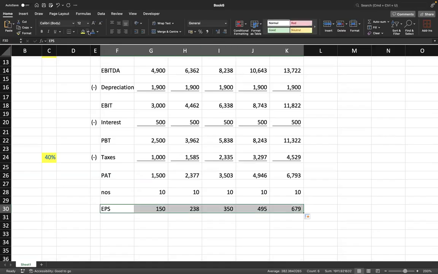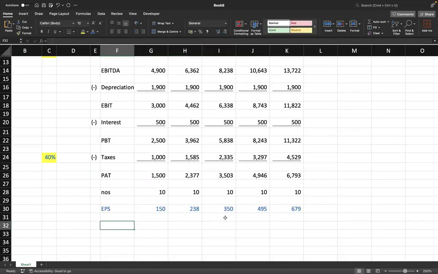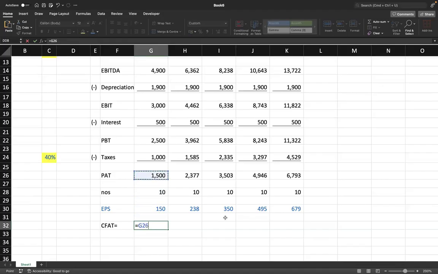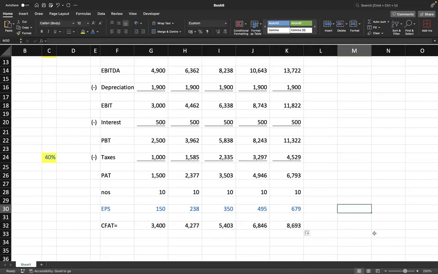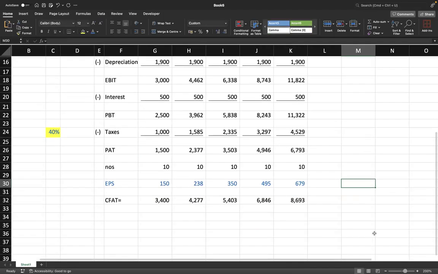This is your EPS. ठीक है. Now मुझे financial feasibility भी करनी है project की, for which I need cash flows after taxes, which is nothing but your PAT plus your depreciation. तो ये आपके CFATs आ गए, cash flows after taxes. प्लीज चेक.